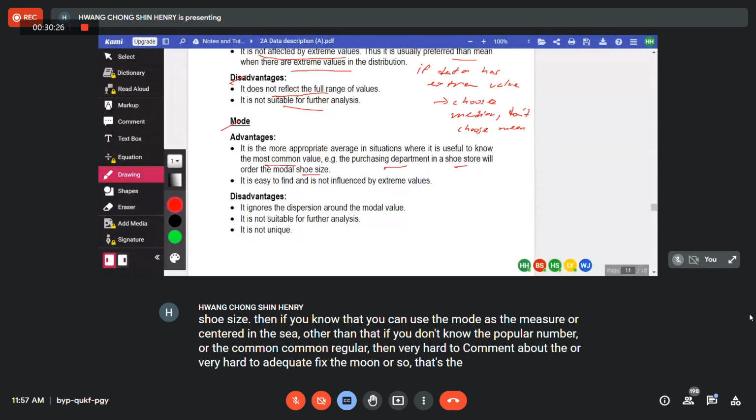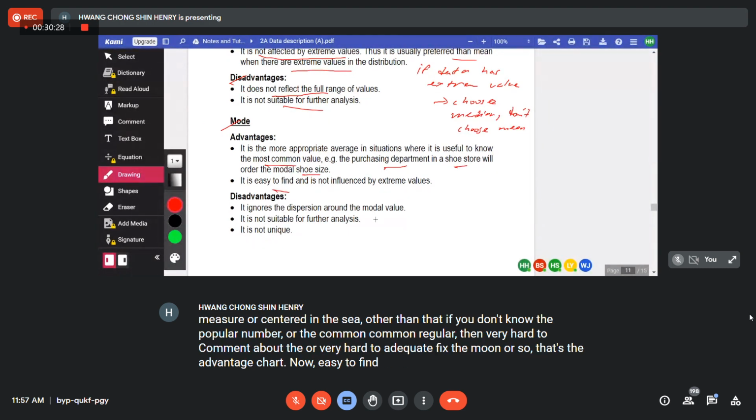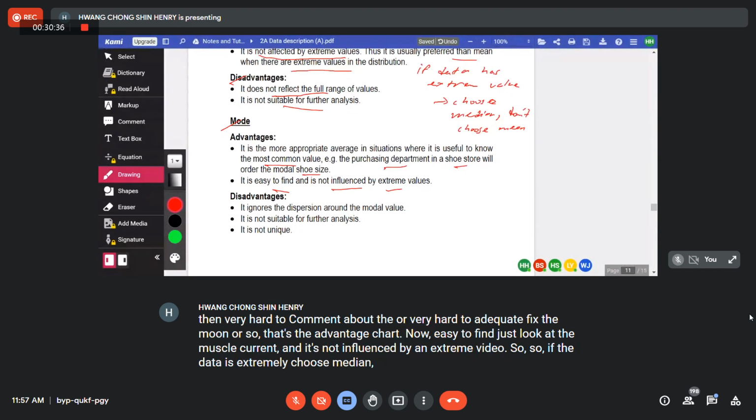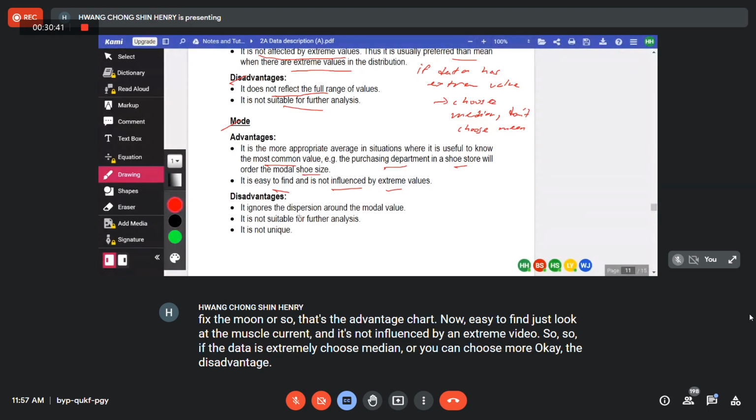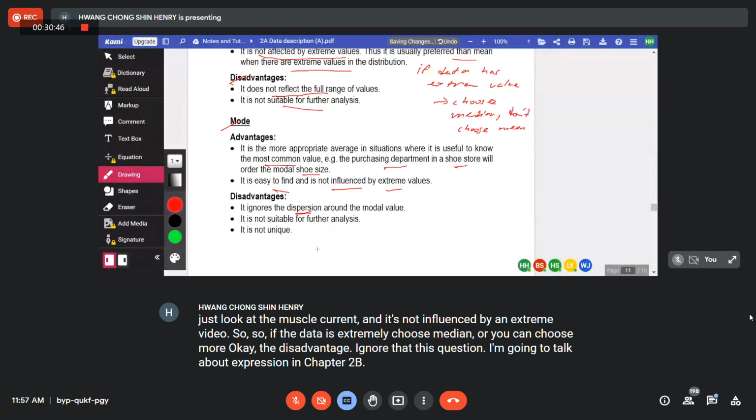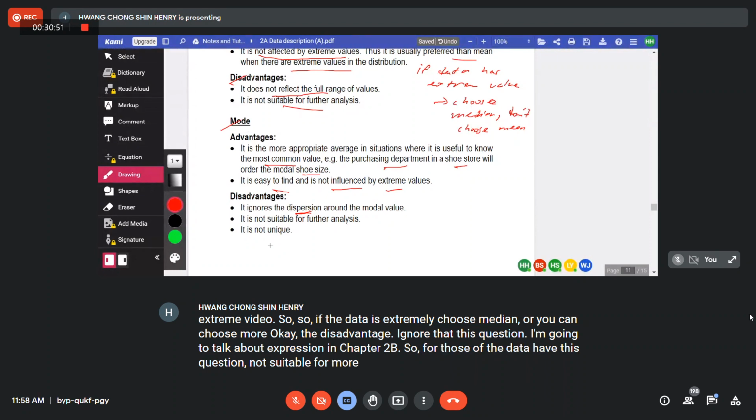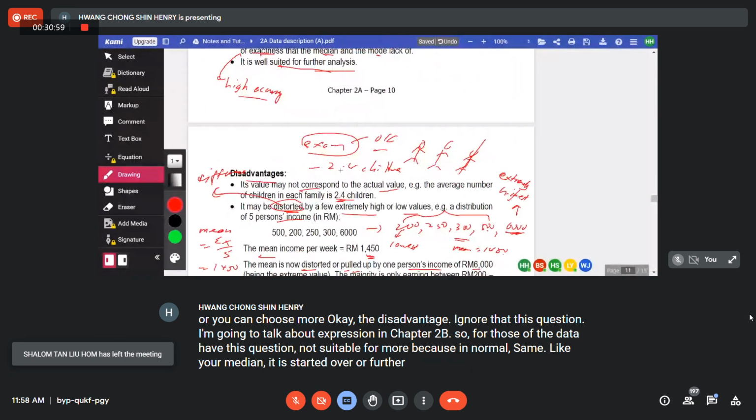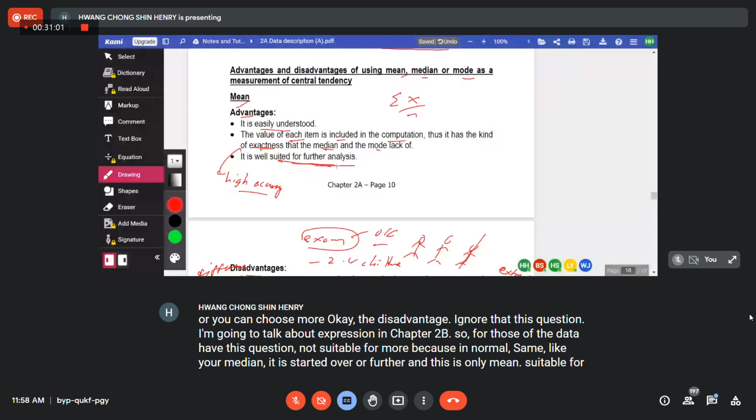So that's the advantage. Now, it is easy to find, just look at the most occurrent, and it's not influenced by extreme values either. So if the data has extreme values, choose median, or you can choose mode. Okay, the disadvantage: it ignores the dispersion. I'm going to talk about dispersion in chapter 2b. So for data that have dispersion, mode is not suitable because it ignores it. Same as your median, it is not suitable for further analysis. Only mean is suitable for further analysis.